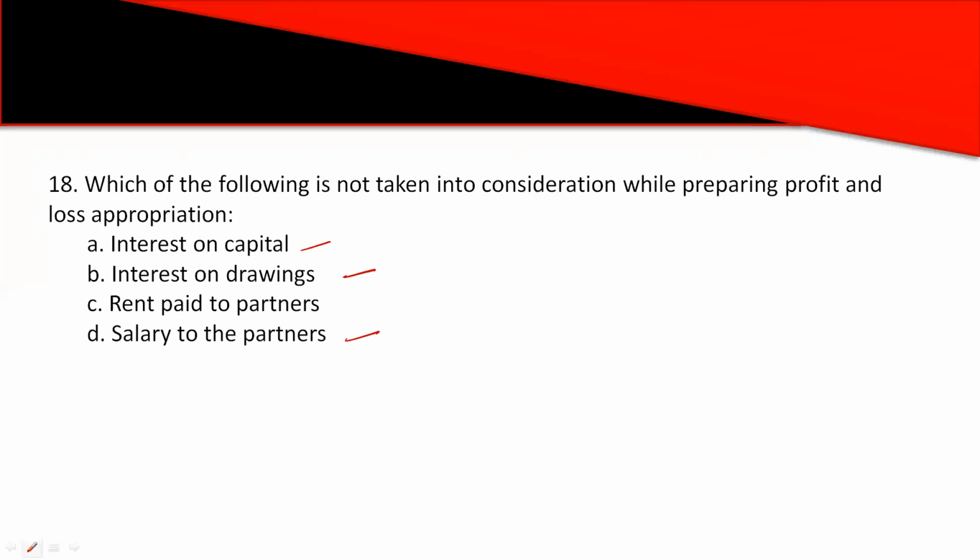Interest on capital, interest on drawings, and salary to partners are appropriation of profits. Means when there are profits, these will be charged. And rent to the partners is a charge against profits. It means even if there is a loss, we need to pay the rent. It's mandatory. So rent paid to partners is not considered in the profit and loss appropriation account because it's a charge against profit. Option C is the correct answer here.